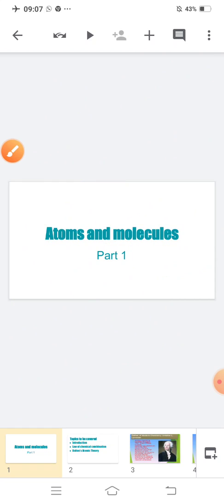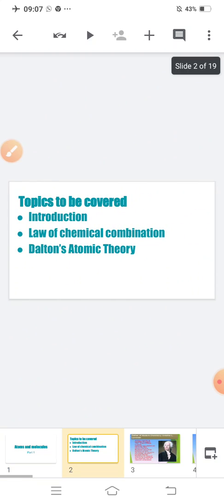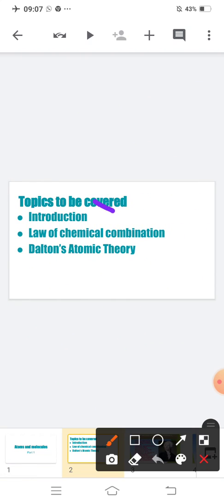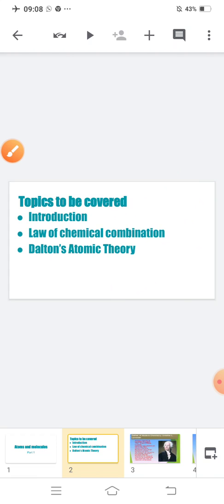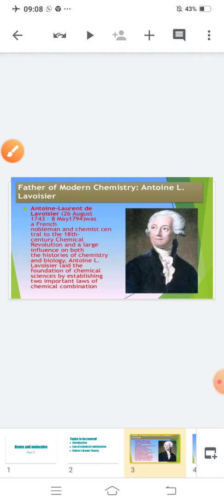So in part 1, what we are going to do: I will give the introduction, which I have already given to you. Second one is law of chemical combination. Third one is Dalton's atomic theory. What are we going to cover? Introduction, law of chemical combination, Dalton's atomic theory. Is this clear to you? So, let us start with the law of chemical combination.